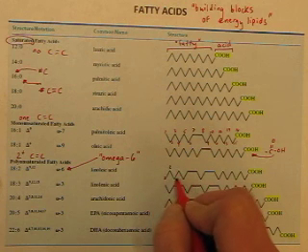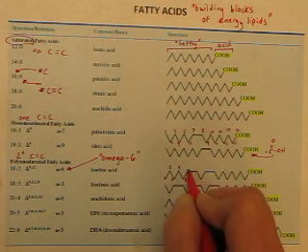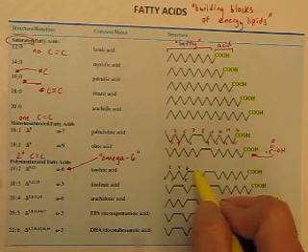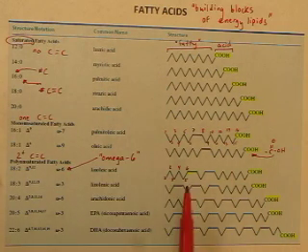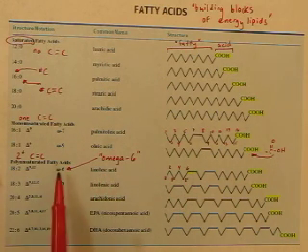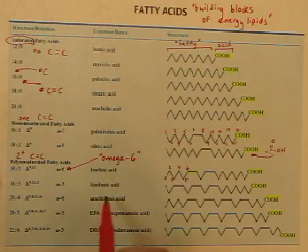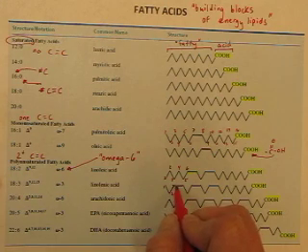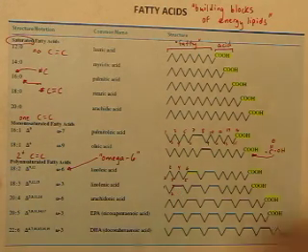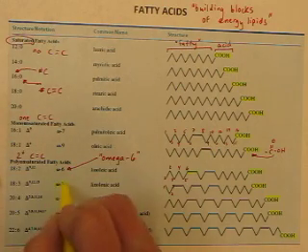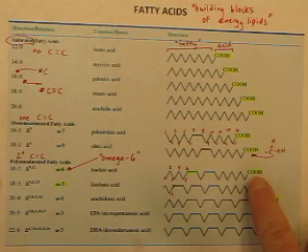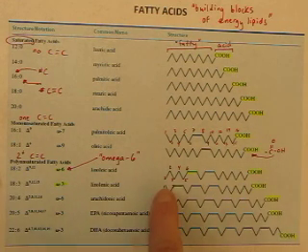Carbon 1, carbon 2, carbon 3, carbon 4, carbon 5, carbon 6. That first double bond right there, I'll highlight it. This first double bond starts on carbon 6, so we classify linoleic acid as an omega-6 fatty acid. Linolenic acid has its first double bond start at carbon 3, and so it is an omega-3. Omega-3 because the first double bond starts at carbon 3. You'll notice we did not number from the acid end. We numbered from the fat end. Omega-3 fatty acid, we number from the fat end.